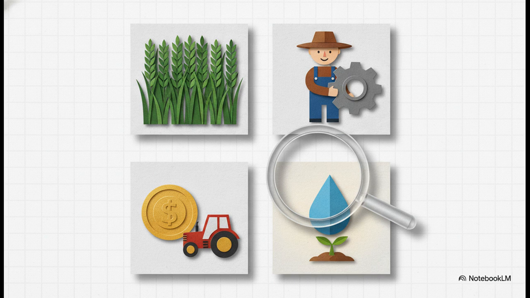Then we've got capital productivity, looking at returns on machinery, and water productivity, which is huge for seeing how much crop we get per drop of water used, especially with cool tech like drip irrigation. But these partial measures have a massive blind spot. They only give you a limited view. I mean, improving one input might just mean you're leaning way too heavily on another.